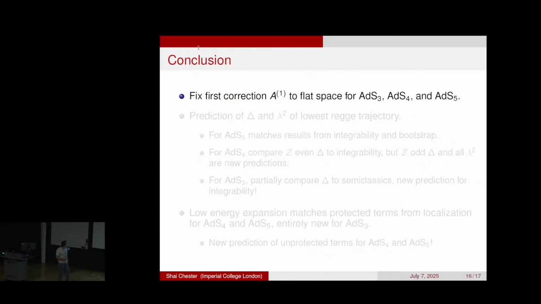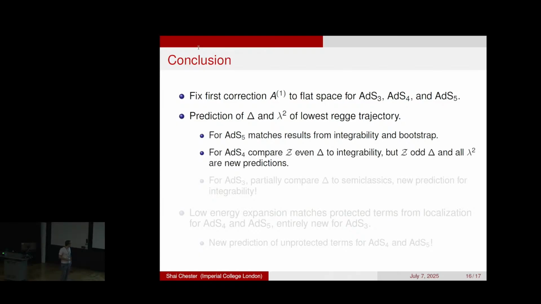Okay. So in conclusion, we have fixed the first AdS correction to flat space for all the classic examples of AdS/CFT, which is AdS3, AdS4, and AdS5. In all these cases, we have predictions for scaling dimensions and OPE coefficients of the lowest Regge trajectory. For AdS5, this matches previous results from integrability as well as bootstrap. For AdS4, you can compare some of the predictions to integrability, and it matches, but some of them are new. And of course, the OPE coefficients are all new. And then finally, AdS3 is in some sense the most interesting, because the least is known about AdS3 from integrability. So basically, everything we have is a new prediction, both scaling dimensions and OPE coefficients.